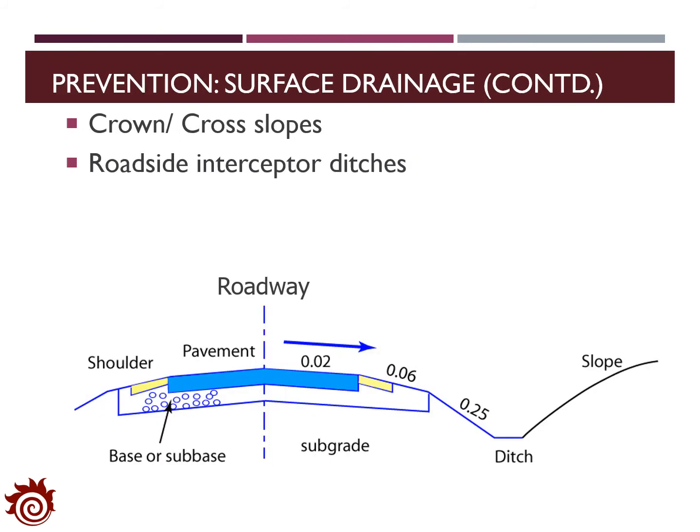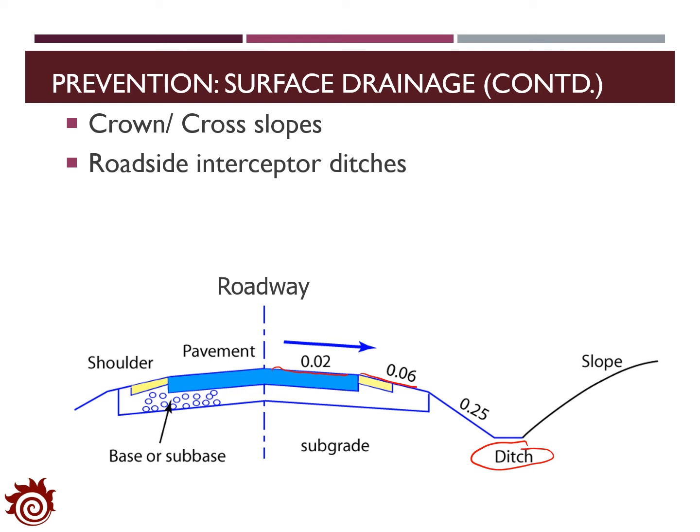In surface drainage, we will also design crown cross slopes for the pavement and shoulders, and roadside interceptor ditches. The figure below shows the cross-section of the pavement and the nearby area. We can see that there is a slope applied to the pavement surface and also the shoulder. In addition, a ditch is set next to the pavement.